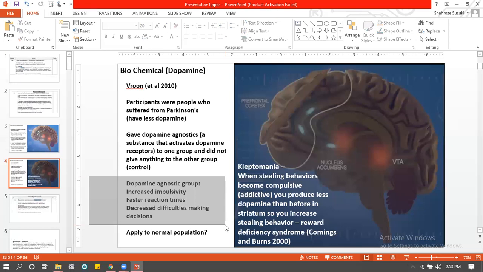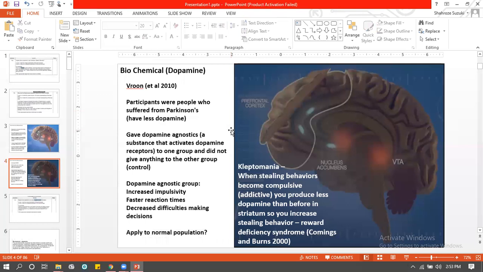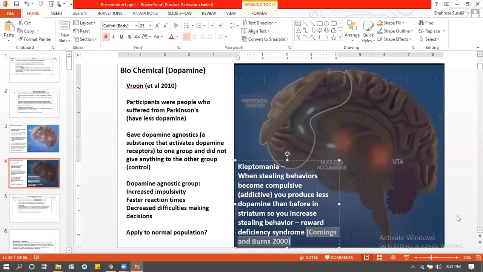तो जो नॉर्मल बंदा होगा जिसको impulse control disorder होगा, उसके दिमाग में 100% dopamine बहुत high levels पे आया होगा. But this question will always be there, will it apply to the normal population? Because he did this on people who have Parkinson's, not normal people. So that's one research. Another research is given by Cummings and Burns.